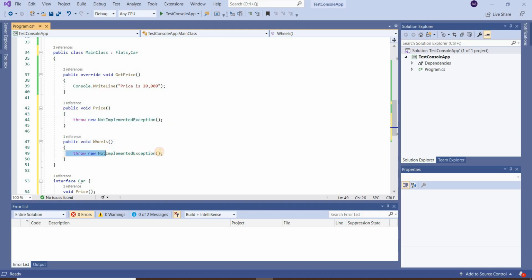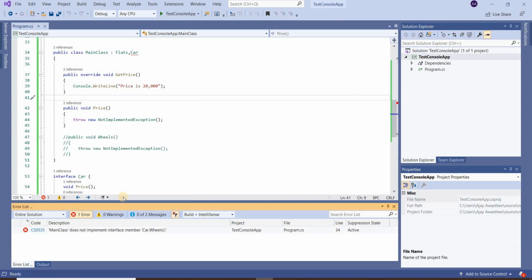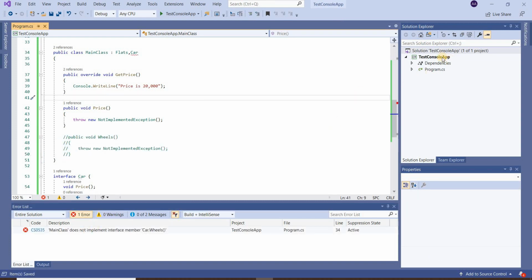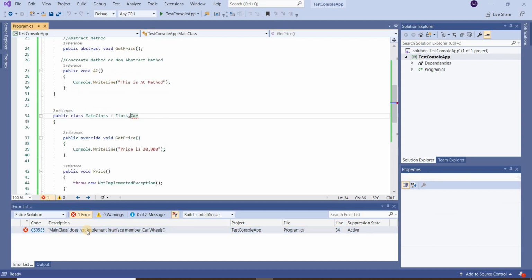So this is the interface. If we do not define any method, then it gives an error, let's check: does not implement interface member car dot wheels. So friends, it is necessary to define all the methods of the interface.